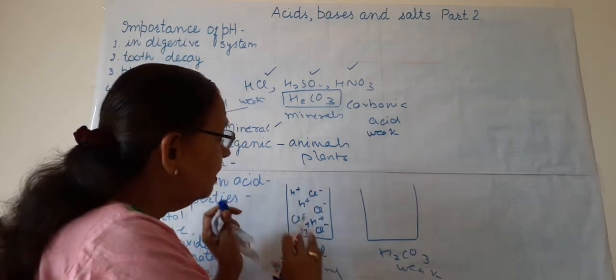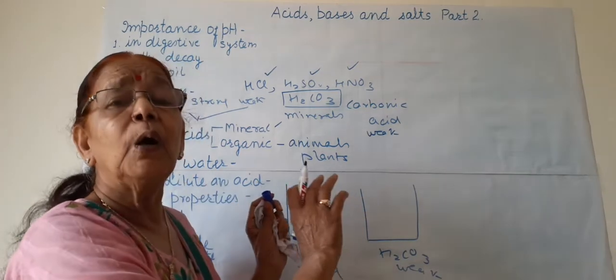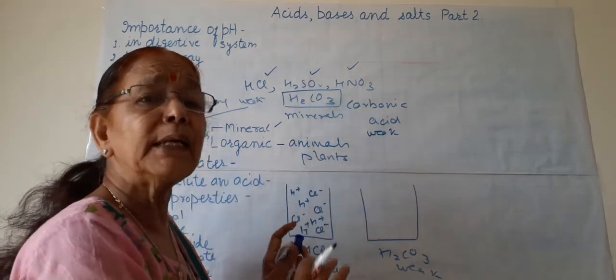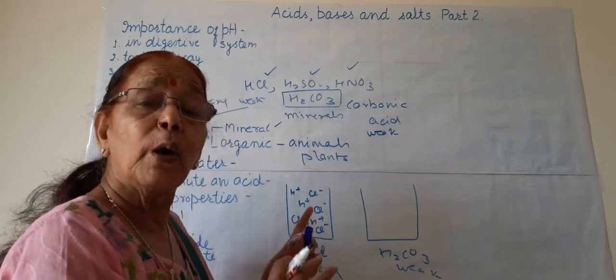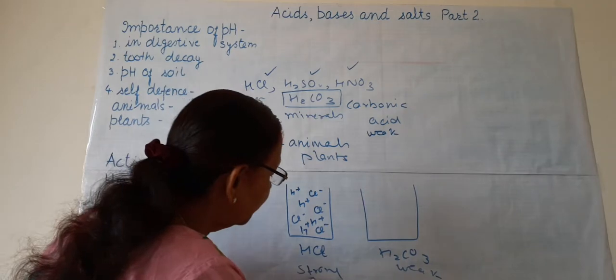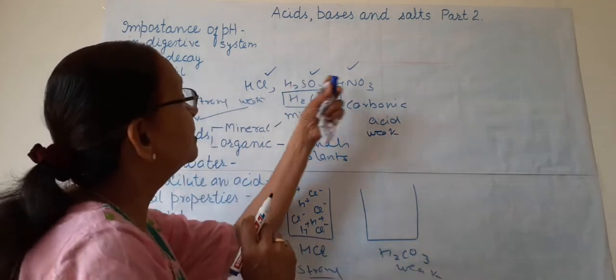So, the acids which ionize or dissociate 97%, 98%, 99% or completely in aqueous solution are known as strong acids.